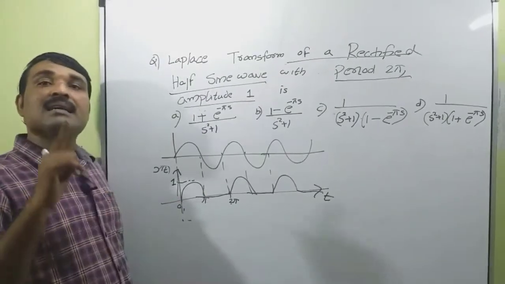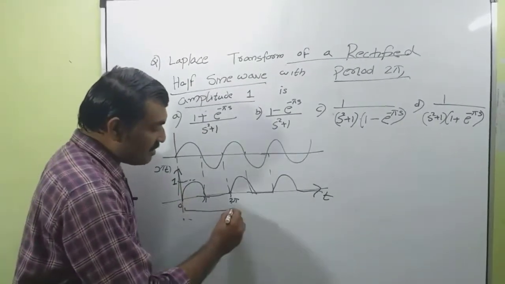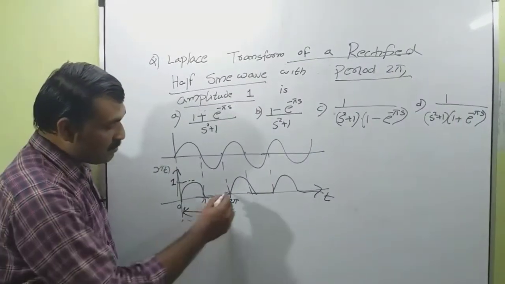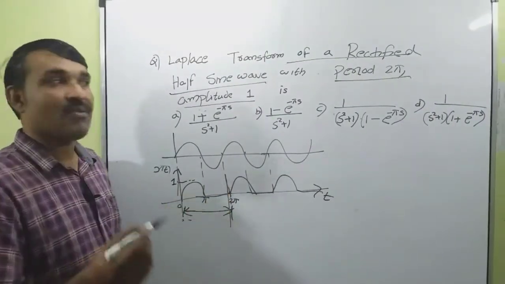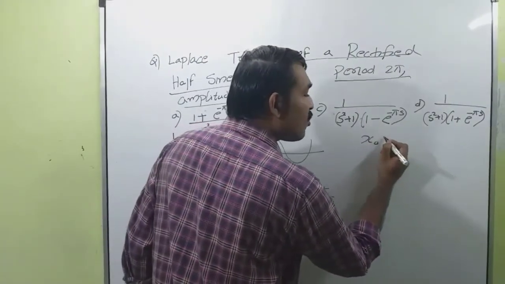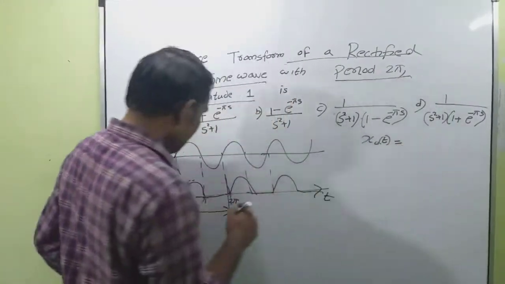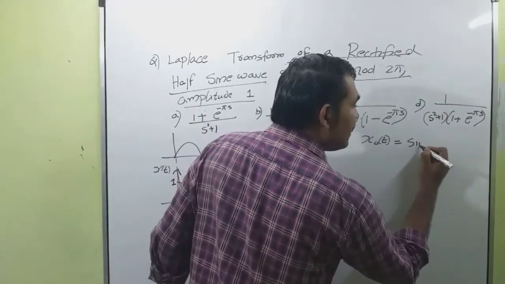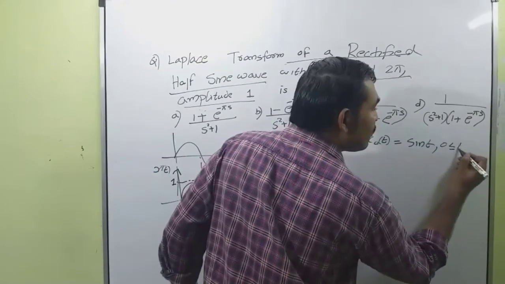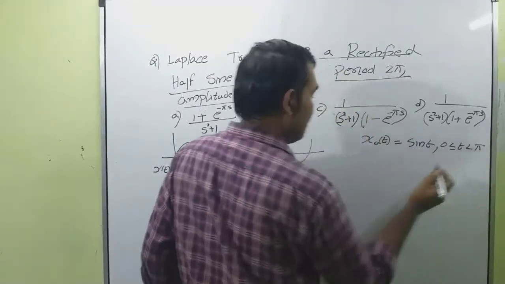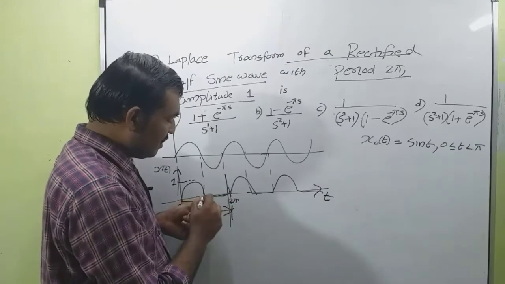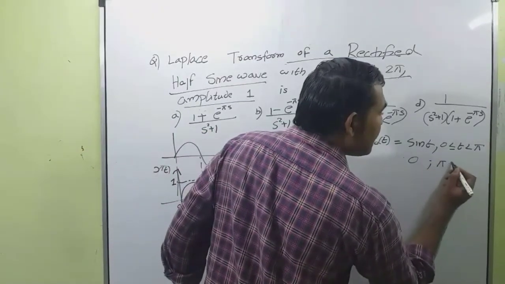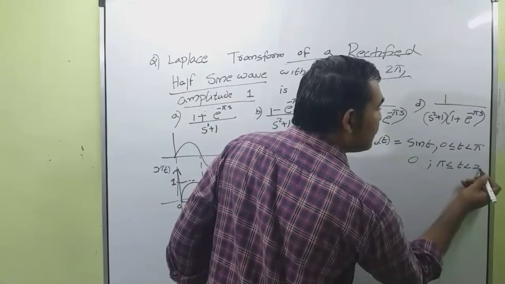Okay, now consider one period. One period means 0 to 2 pi. One period is 2 pi. So during this period, I am defining the function x0(t) is equal to sin t, that magnitude is 1, for 0 less than or equal to t less than pi. And the value of this signal is 0 between pi to 2 pi. So this is equal to 0 for pi less than or equal to t less than 2 pi.